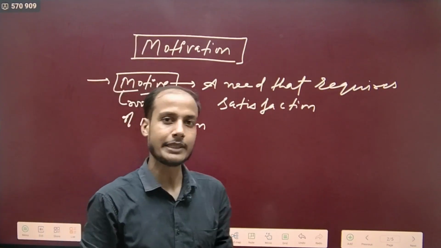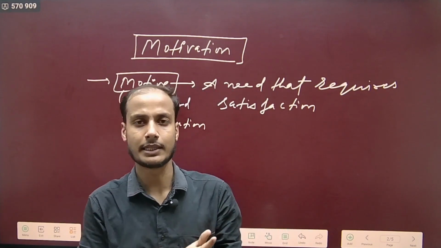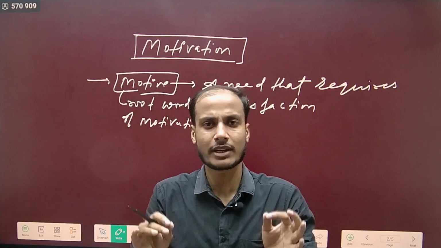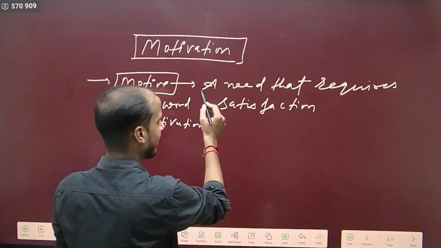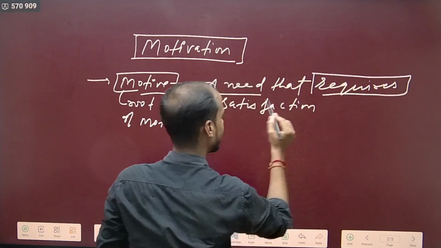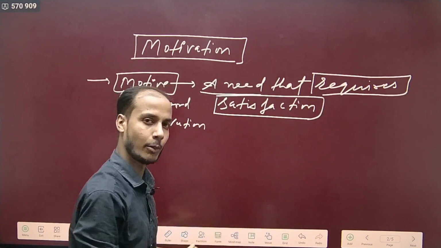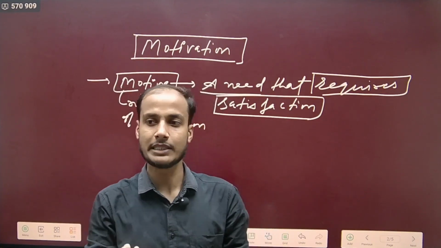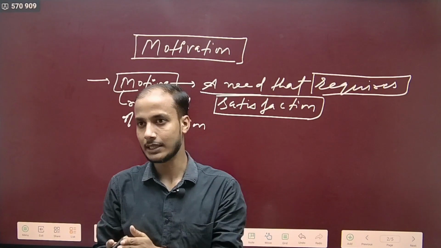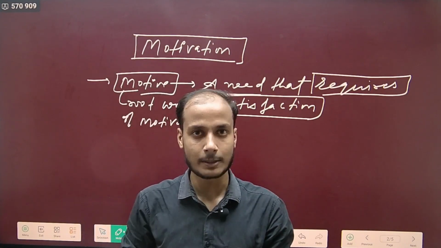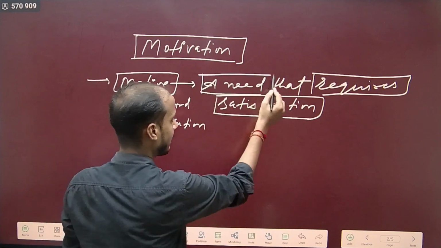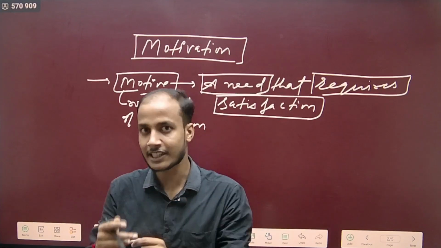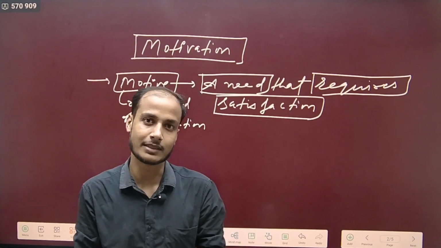Any need of ours, whether it is a physical need, an emotional need, a psychological need, a financial need, a social need or any other need. Once our need requires any kind of satisfaction, we'll search for motivation. Suppose, for example, we need money. For money, we know that if we earn, then we can get money. So once our need gets satisfied, gets fulfilled, this is called motivation.